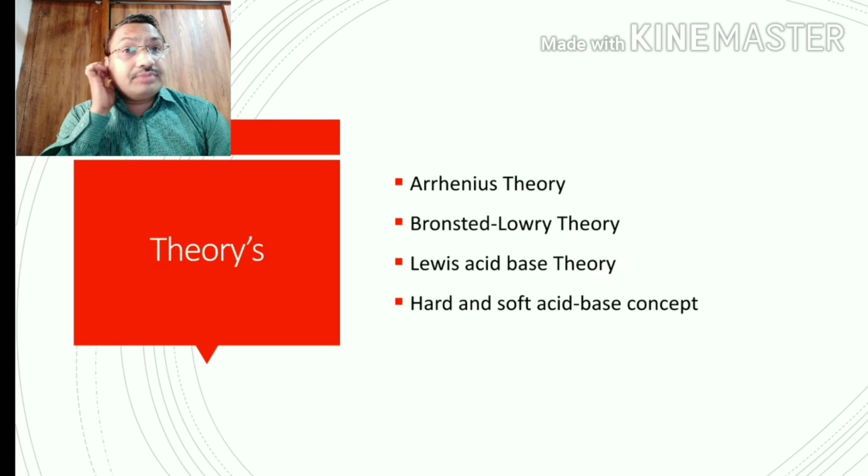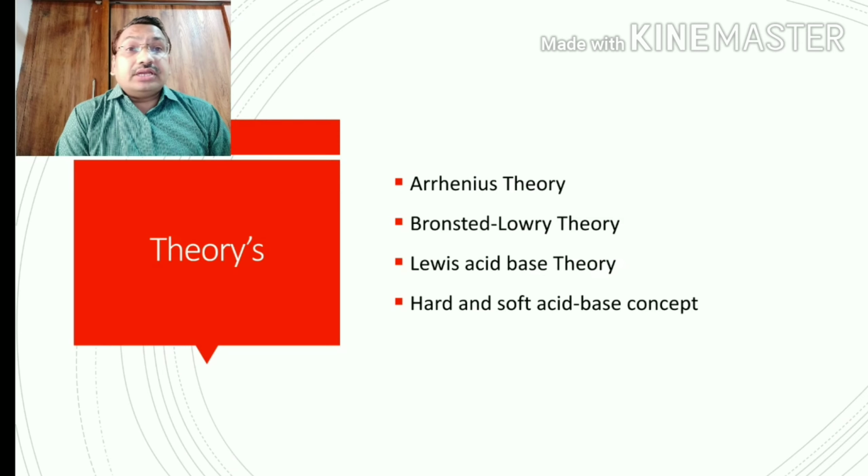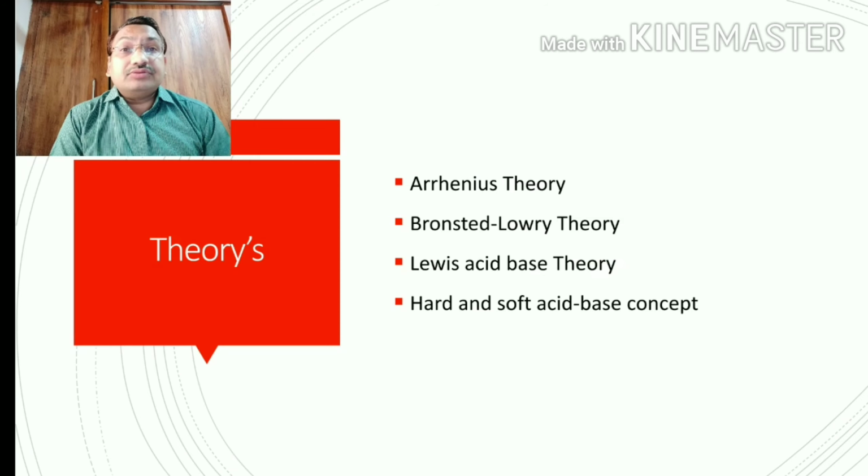The first can be explained by the Arrhenius theory, then the Bronsted-Lowry theory, the Lewis acid-base theory and the hard-soft acid-base concept. These theories explain the behavior and characteristics of acids and bases, so we can understand what acids are, how they react, how they are neutralized, how the reaction occurs between acids and bases, and how pH and pK values can be determined by the different theories.